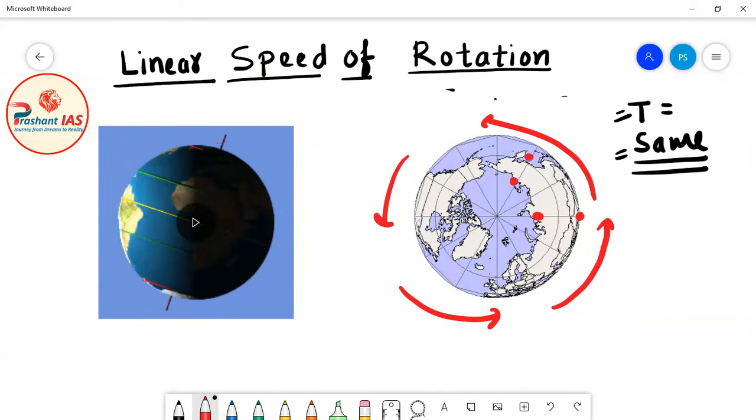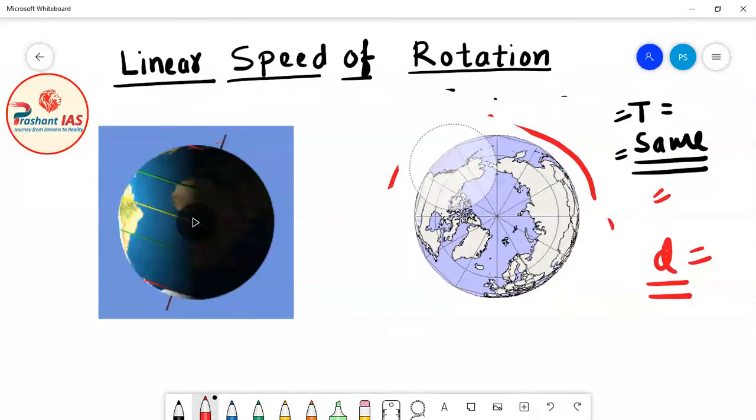After that these persons will reach this position, then this position, then this position, and finally they will reach their original position at the same point of time. It means the time taken by these persons to complete one rotation is the same. But friends, for calculating the linear speed, we need one more thing. And what is that thing? We need distance. Now, what about distance? Let us discuss distance.